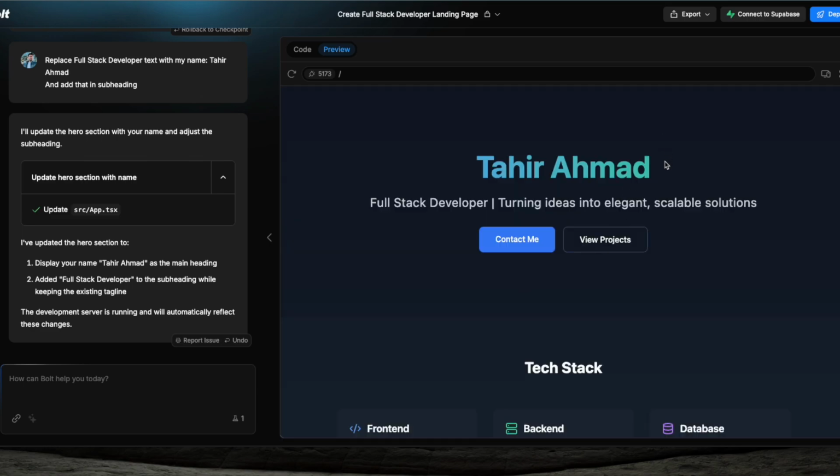So now Tahir Ahmed is here, full stack developer, turning ideas into elegant scalable solutions.